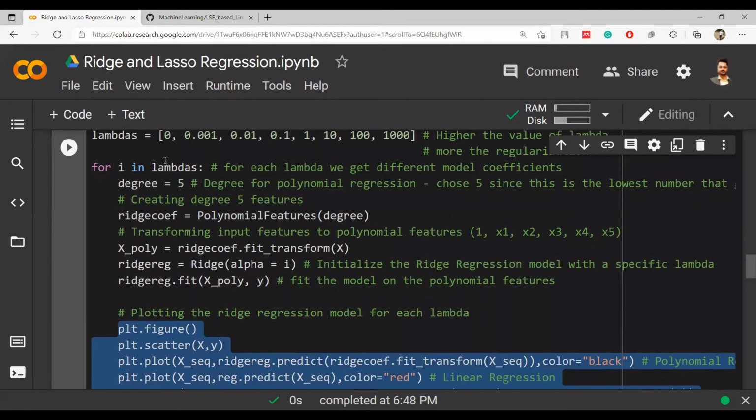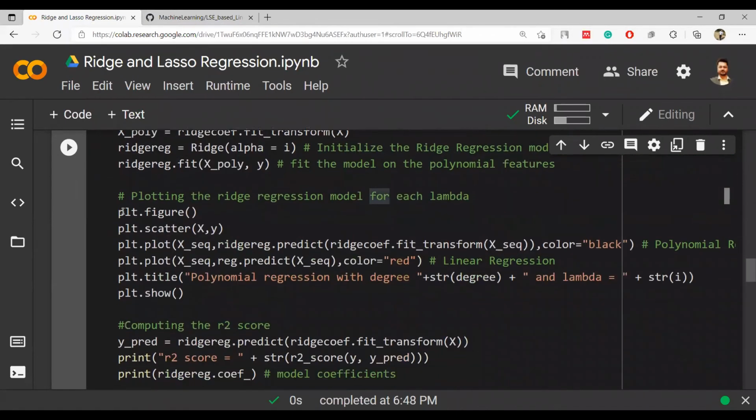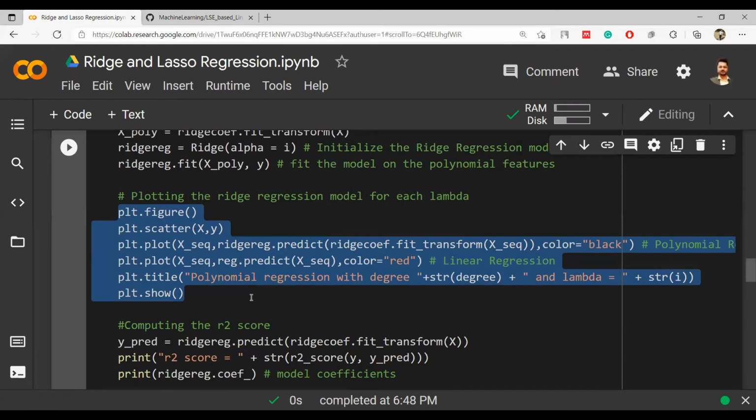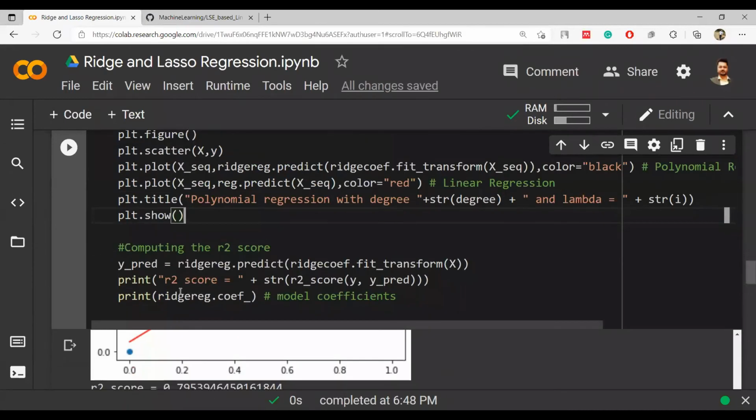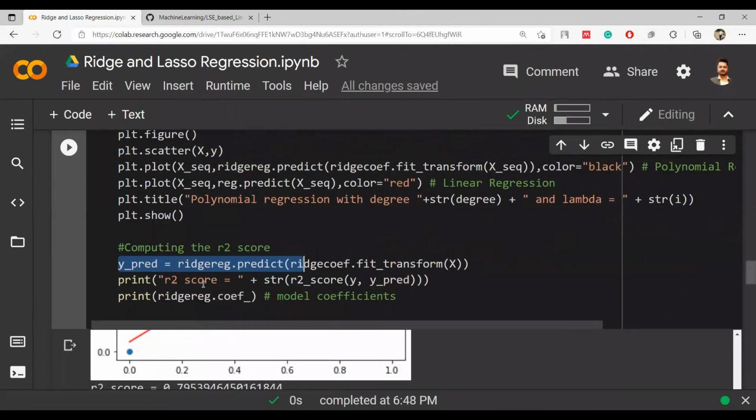In this case there are 8 different lambdas, so 8 different figures will be plotted. Every time the lambda changes, a figure will be printed. This is part of the for loop only.